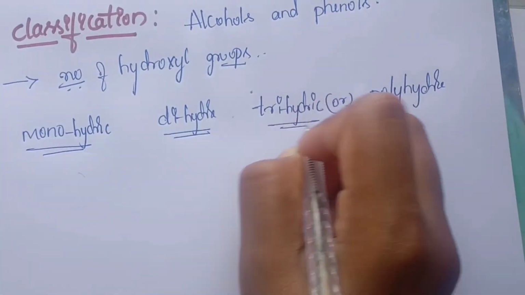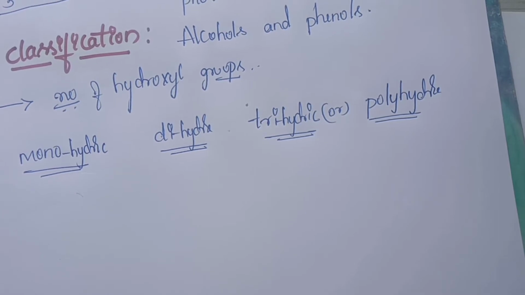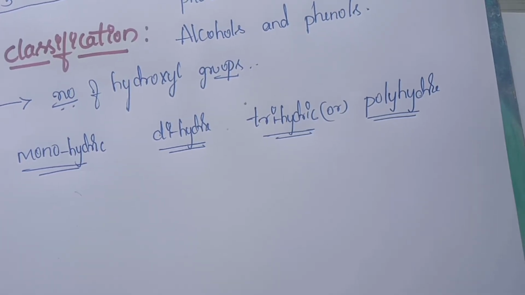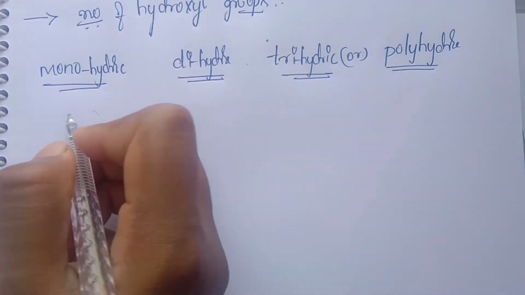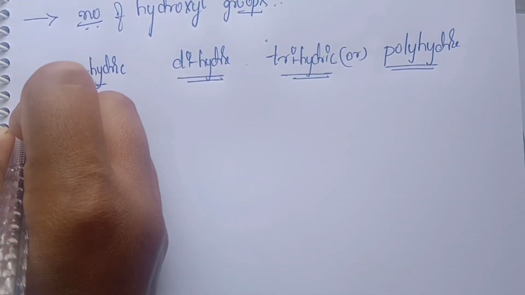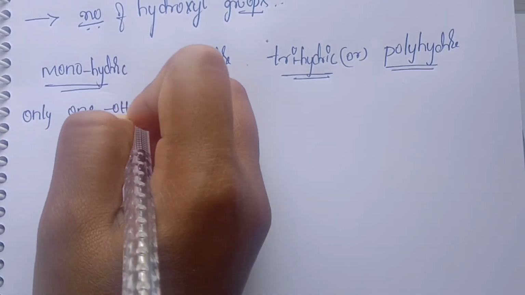What does it mean? Monohydric means they contain only one OH group.